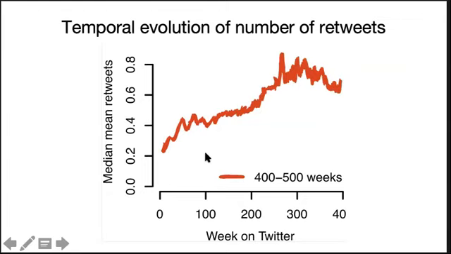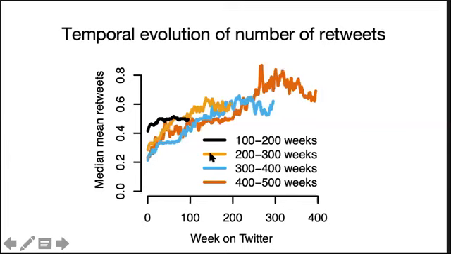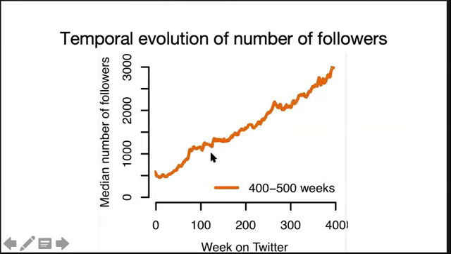The trend is as expected. The number of retweets a user gets increases as the user gets older. This is expected as the user gains followers in this process. This is how it looks for all the 4 age ranges. The trends are more or less the same.